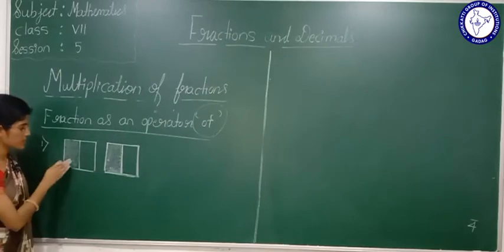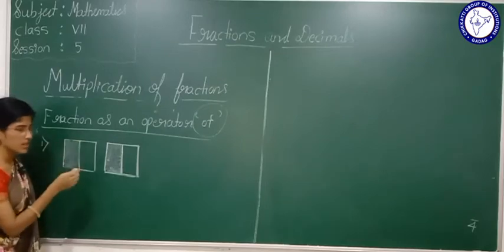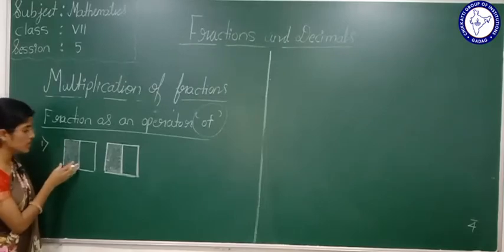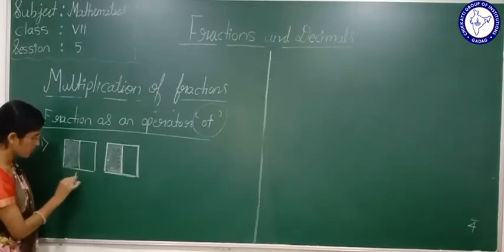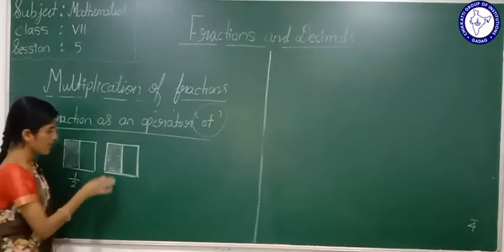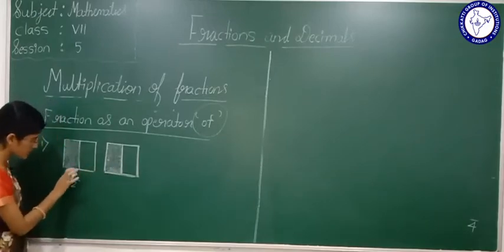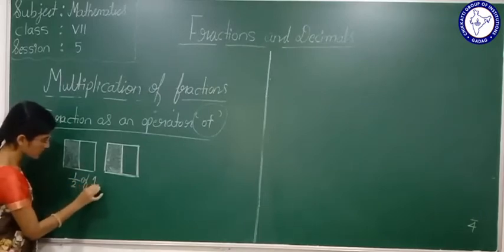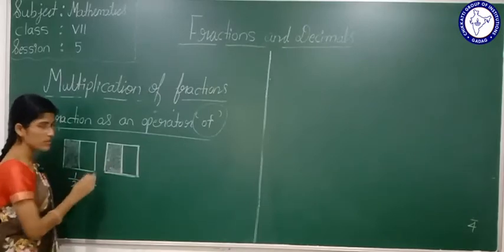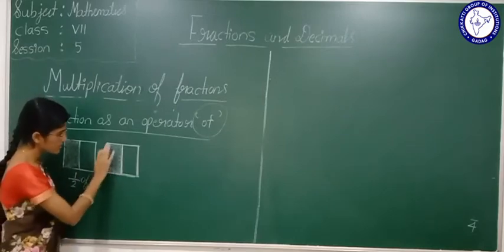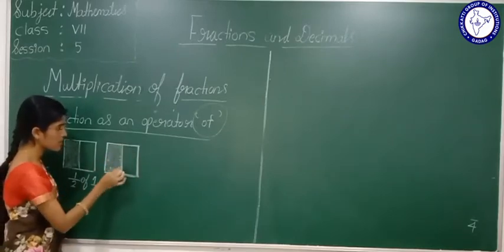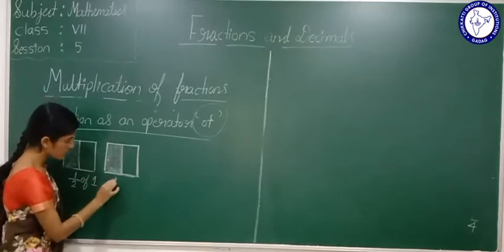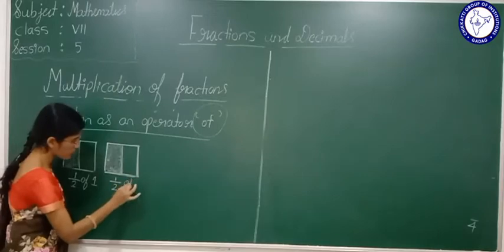A square is divided into two equal parts. Here what part of a square is shaded? Means a shaded portion represents what? It is 1/2 part of a square. And see here, this is 1/2 part of one square. Yes or no? And what will this represent? This is also a square divided into two equal parts. Here the shaded portion is representing 1/2 part of 1.